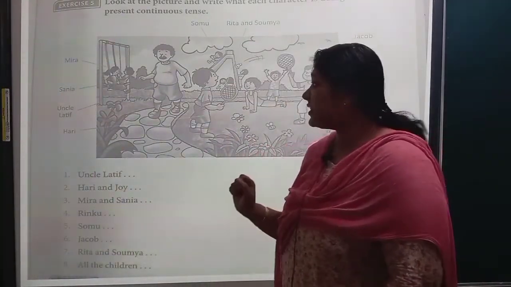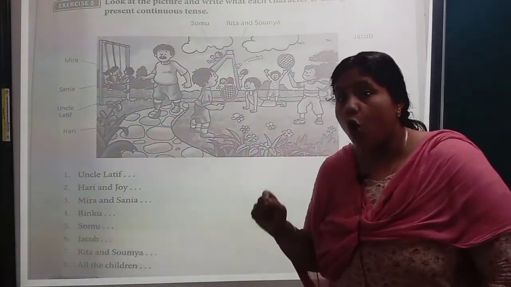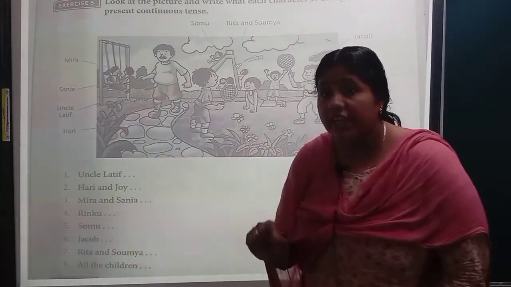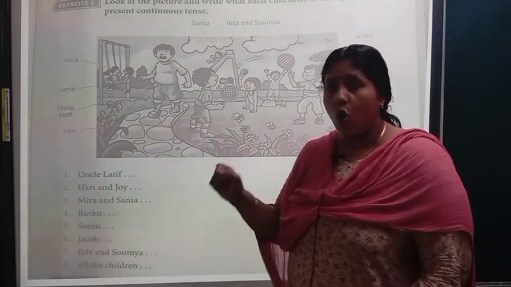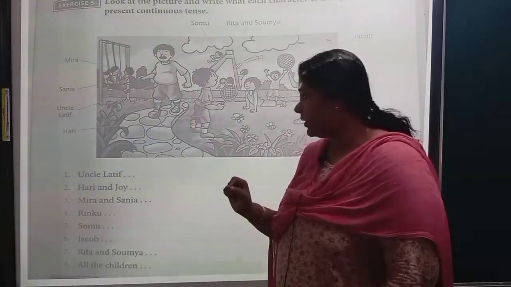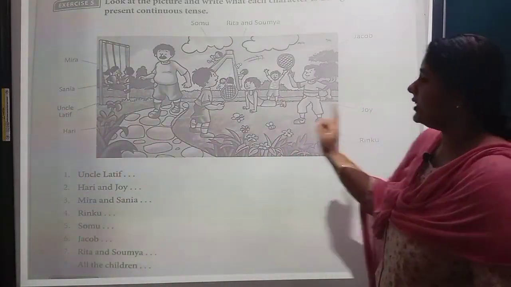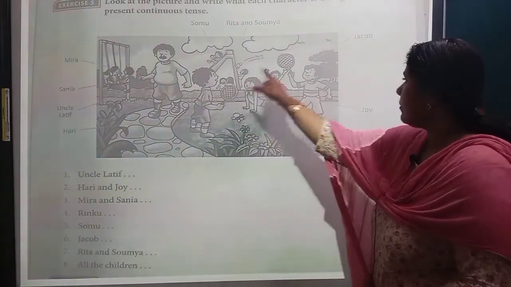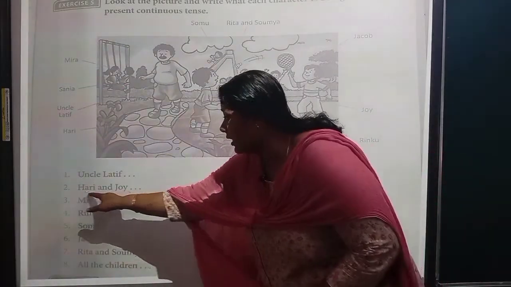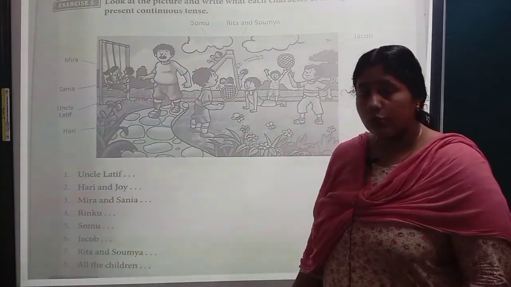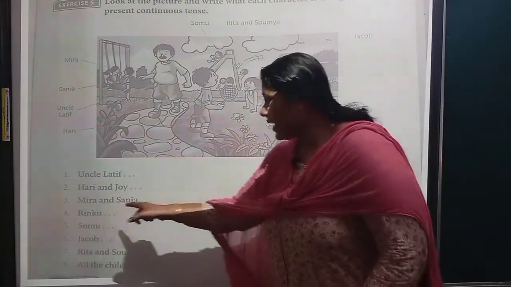Uncle Latif. Where is Uncle Latif? He is here. What is he doing? He is walking. Uncle Latif is walking. Is walking. Is is the helping verb. Walking, main verb plus ing. Next. Hari and Joy. Where are Hari and Joy? Joy is here and Hari is here. Hari and Joy, they are playing badminton. Are playing because it is plural. So, are playing badminton.